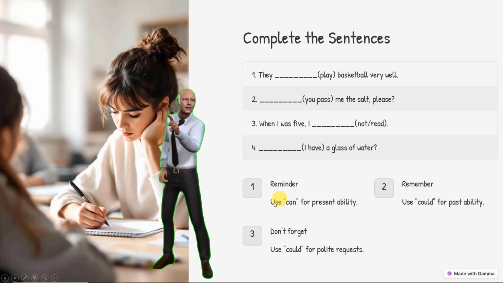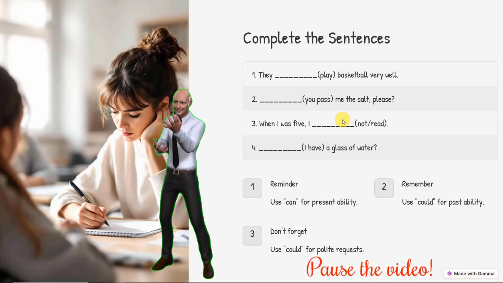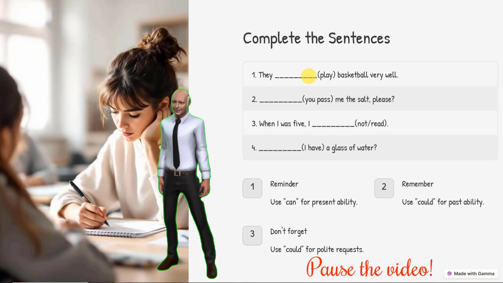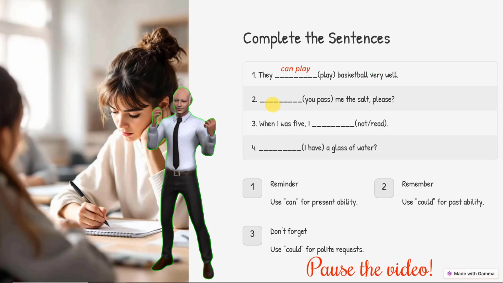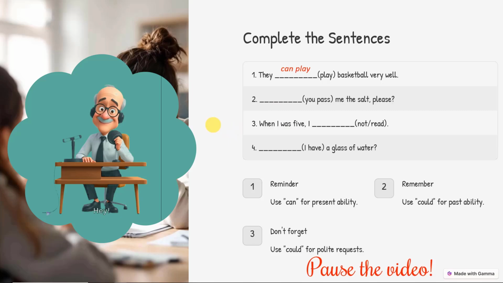So you must decide whether to use can or could. And like always, pause the video, guys, take your time, and look at these reminders. Once you've got all these, you'll know exactly which one to use. There's the first one for you, righto? Okay, so take your time, guys, and do the other 3. Hey, you must pause the video.